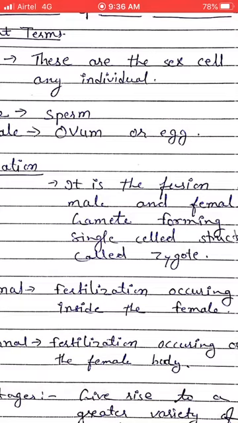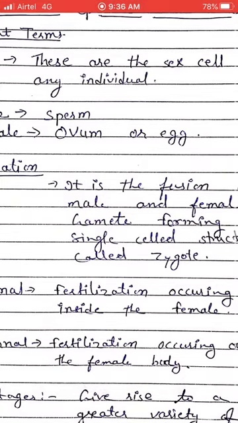One question arises in my mind and your mind too: when two cells combine together, why does the genetic material not get doubled? The reason is this: when sex cells are formed inside the body, they are formed by the meiotic division of the cell. Which division? Meiotic division of the cell.